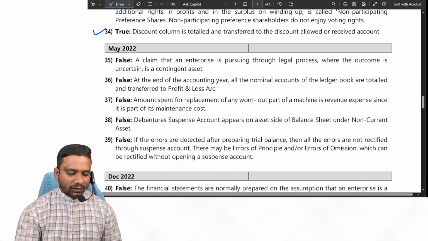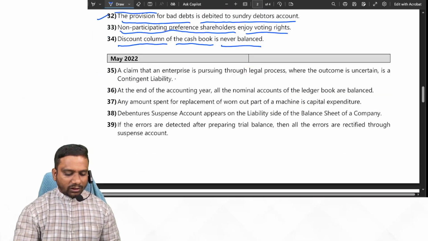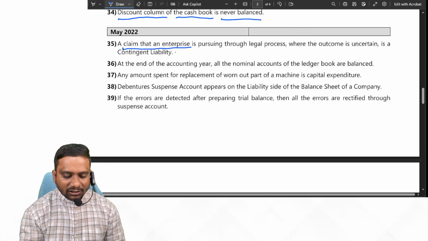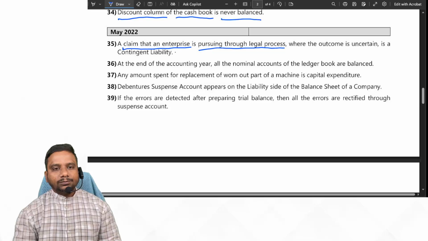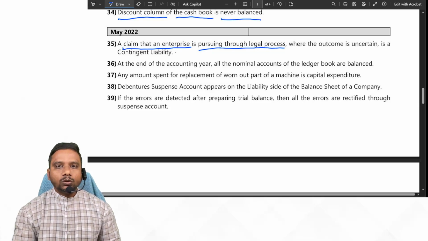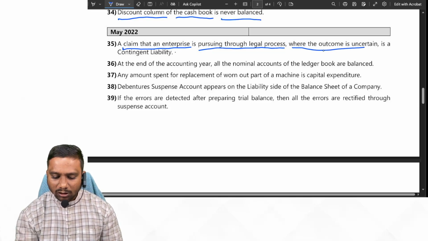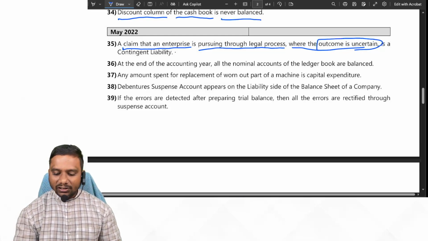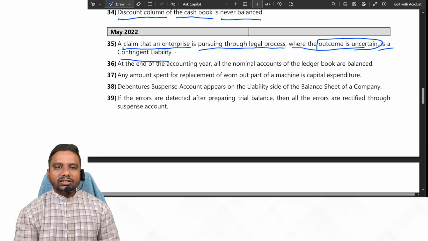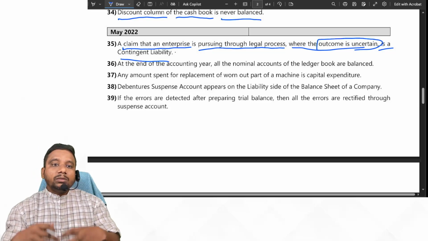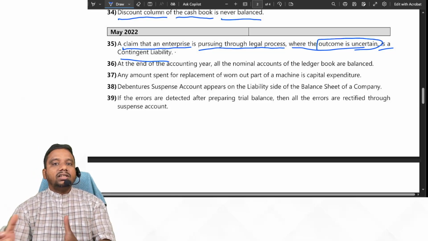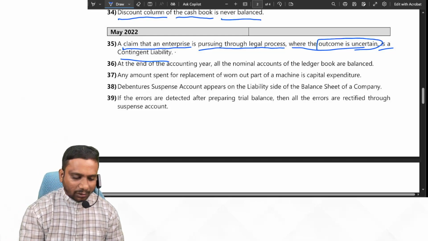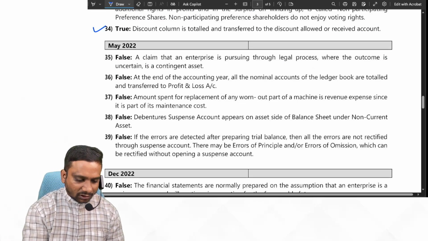Next one. May 2022 attempt, students. A claim that an enterprise is pursuing through legal process where the outcome is uncertain, then it is treated as contingent liability. Yes, it is true. If the outcome is certain, then it is a liability. If the outcome is not certain, then it is a contingent liability. Yes or no, students? Just a minute.